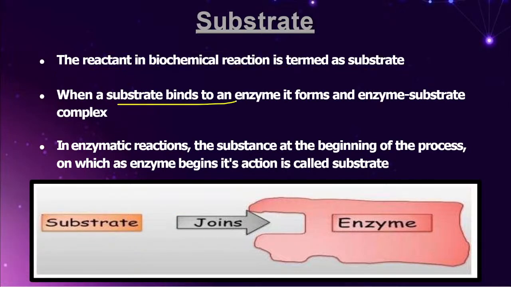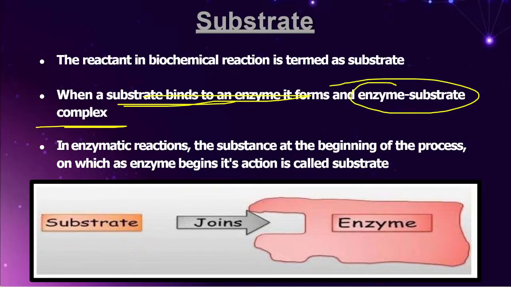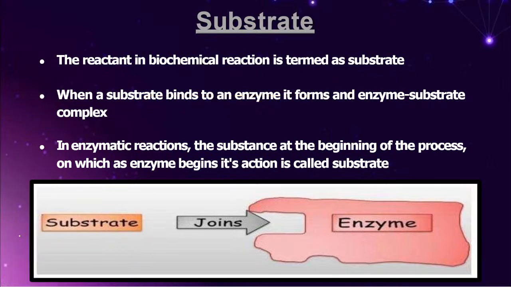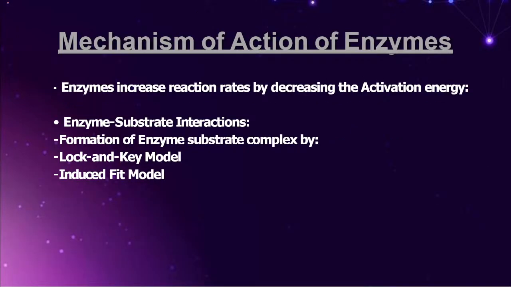Now remember, when a substrate binds to an enzyme, follow me, friends, it forms an enzyme substrate complex. All the students look into the point very clearly. Once again, I am reminding you of an important statement. When the substrate comes and joins with the enzyme, what kind of interactions will be formed, friends? The type of interactions occurring will always be non-covalent interactions. They are not greatly strong interactions.